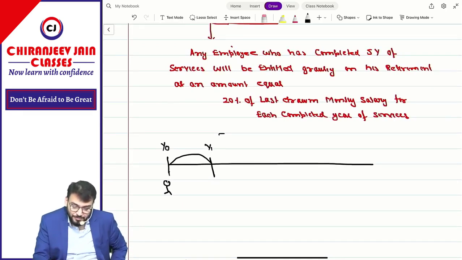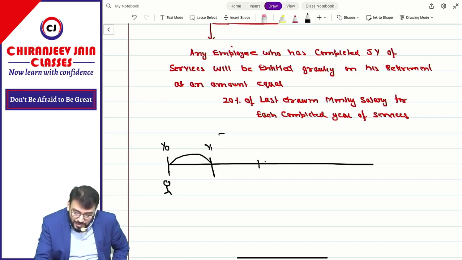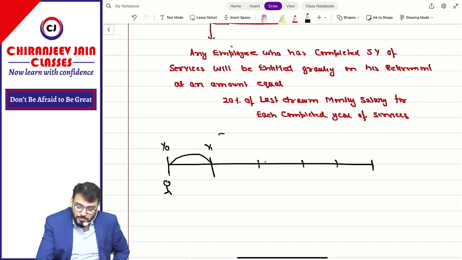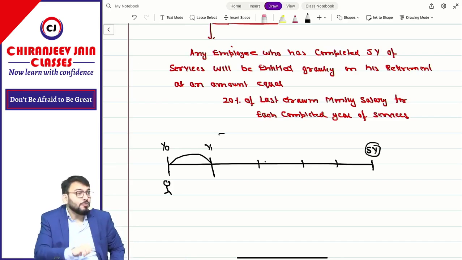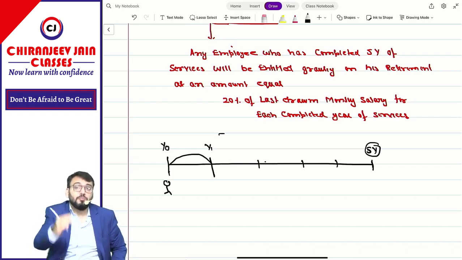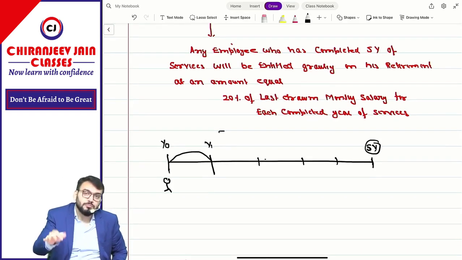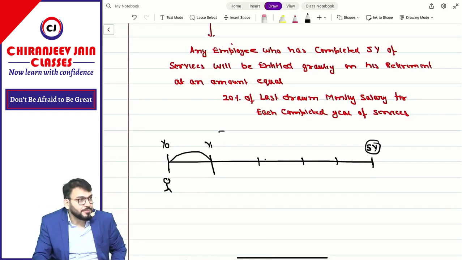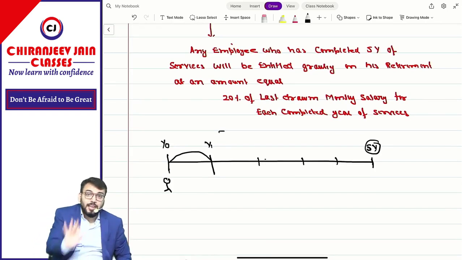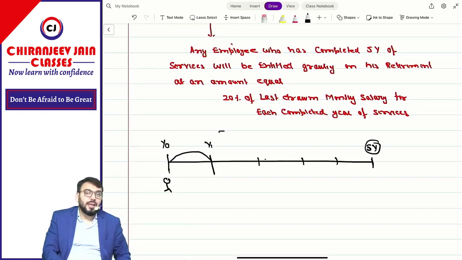Now what they are saying, if he has completed 5 years of services, that too we don't know right now. We don't know whether he will or he will not complete. Correct. Then suppose, let us assume he will complete, but that we don't know in the current year. He may or he may not complete 5 years of services.